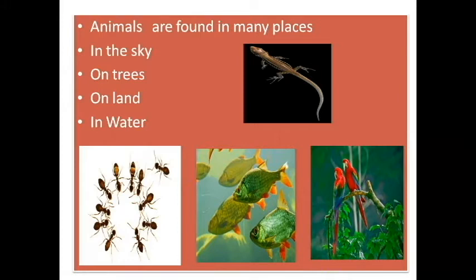So lizard on the wall, where will the lizard be? Children, can you see the picture? What is this? This is known as a lizard. Where does the lizard live? Lizards live on the wall. And what about hens? Hens live on the floor. And fish in the water, birds in the sky. So these are the places where we can see animals everywhere. Yes or no, children? Next, we have to move on.